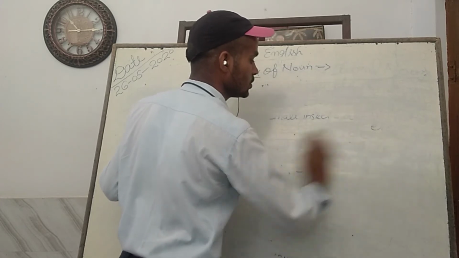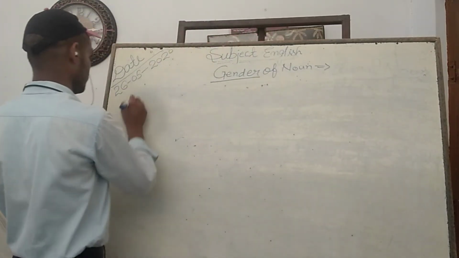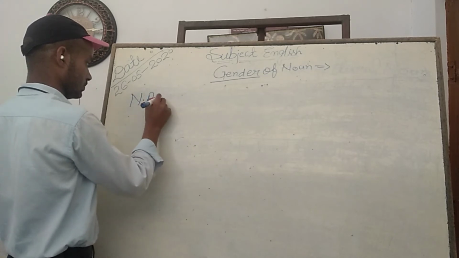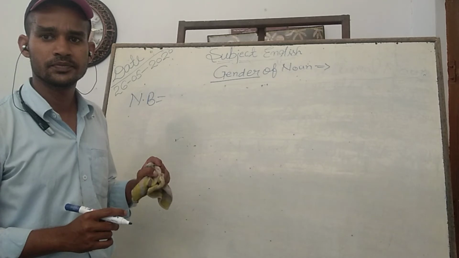Something is to be noted in your mind as a note basis, NB rules. What is NB?